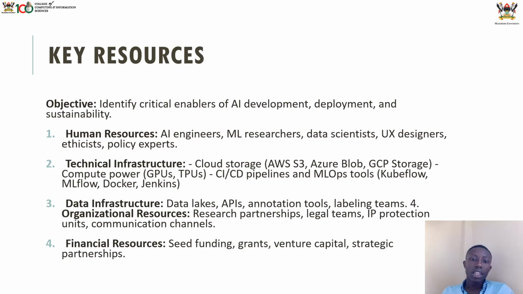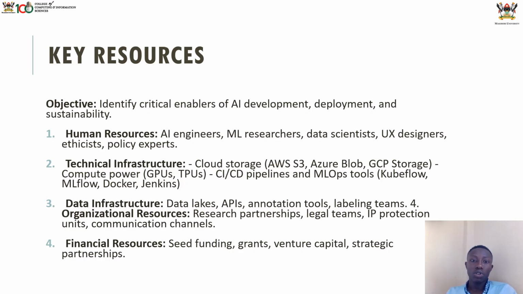So the key resources that we shall need: we have human resources, AI engineers, even though we should need another one to just make it big. Machine learning researchers, data scientists of course to get data, and user interface designers. We tried our best, but to make it big, I think we shall need also some others, because we are still in building.